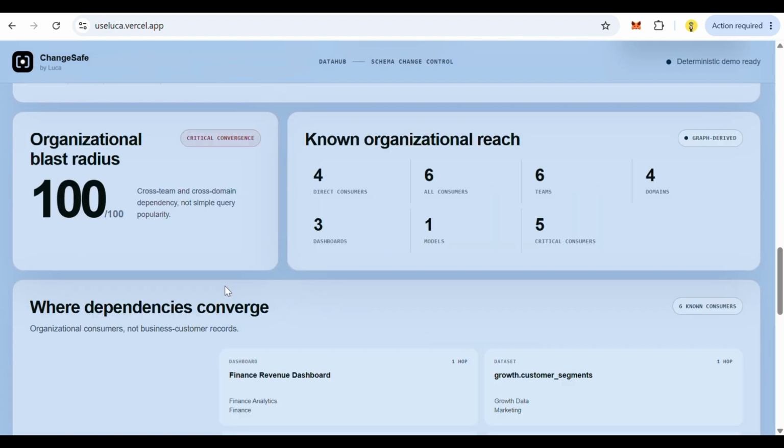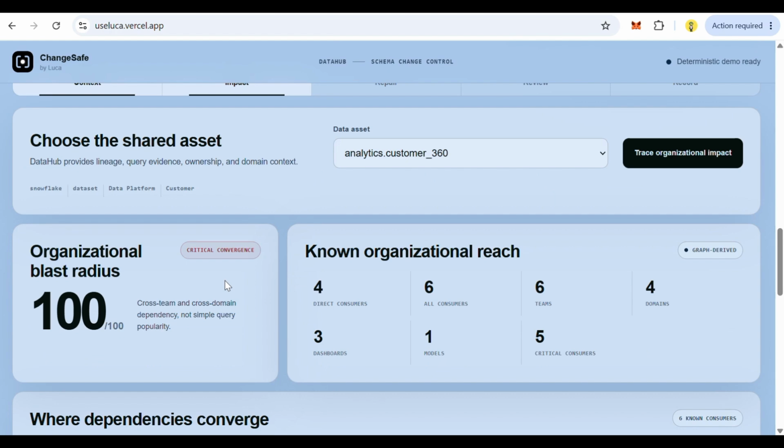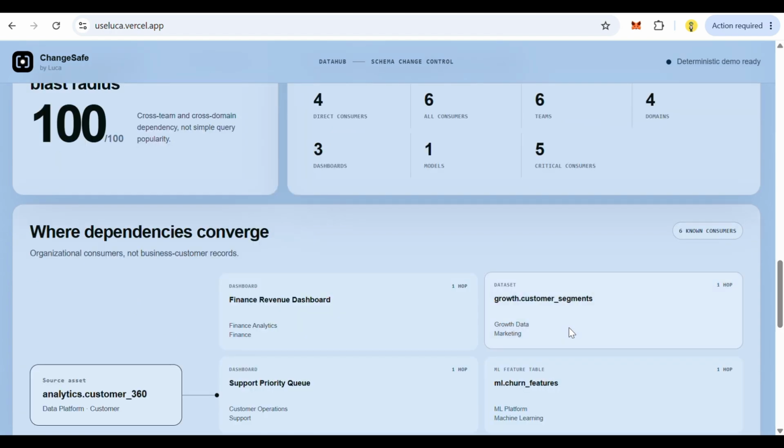We have a 100 last result which is critical. So we have direct customers of 6 customers that will be affected by this particular change, which is the analytical customer change in the code. So all of them will be affected, and there's nothing to tell you that your code is going to affect your customers, but now with ChangeSafe you can actually know what's happening.